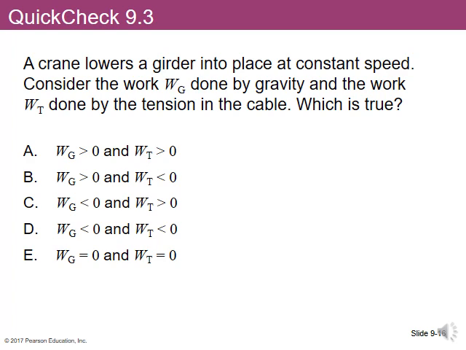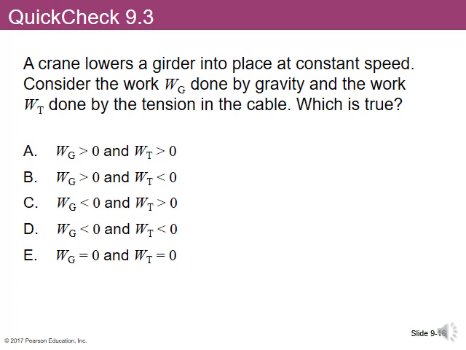Well, remember we said, how do we know if work is positive? Work is positive if the force applied and the displacement are in the same direction. In which case are the force applied and the displacement in the same direction? Well, which way is it moving? It says that it lowers the girder into place, so we can assume it's moving down. Which force is going to be acting down?